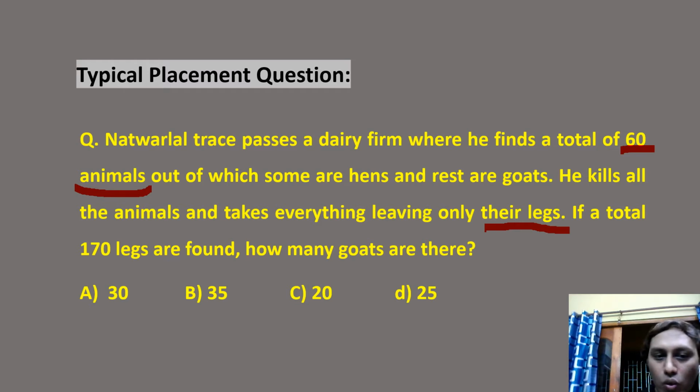If a total of 170 legs are found, how many goats are there? Right guys? So the question is saying what is the number of goats? कितने goats है? Right? And total of 60 animals and birds, and legs are 170. Options are 30, 35, 20 and 25.